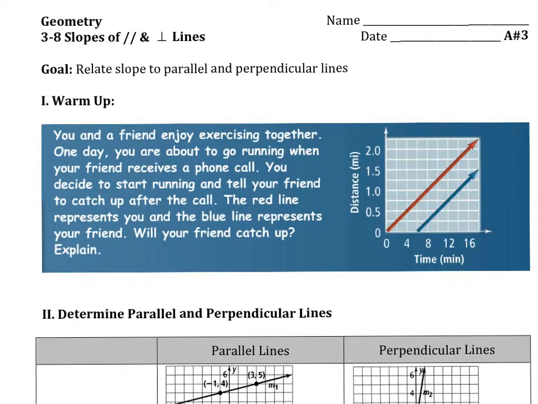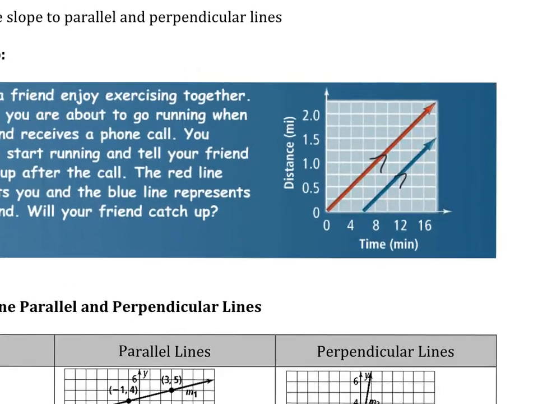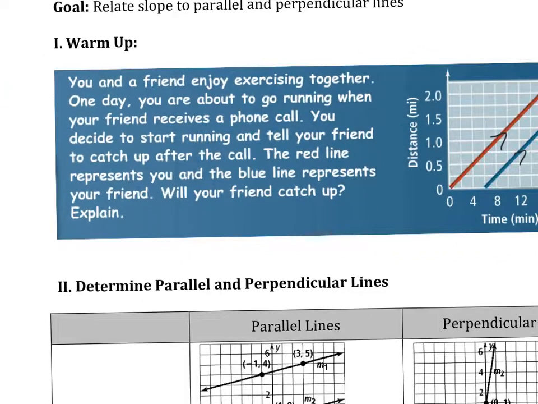All right, excellent. So if we look at this, we can say that these two lines are parallel, so therefore they never intersect. What's that mean? That means that my friend and I will never be at the same place at the same time, or the same distance from the house, assuming we're going on the same route. So will they catch up? And the answer is no. And how do we know that? Because the slopes are the same.